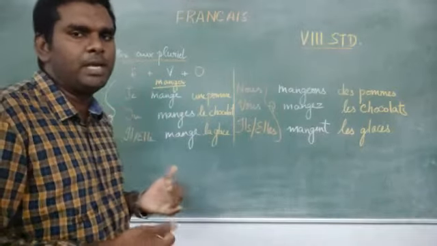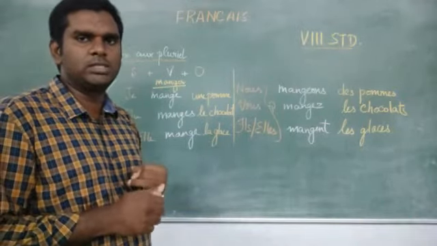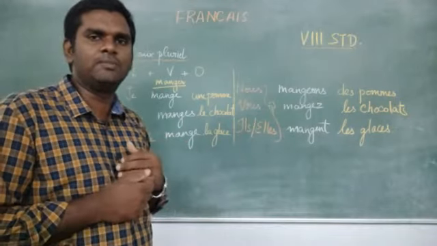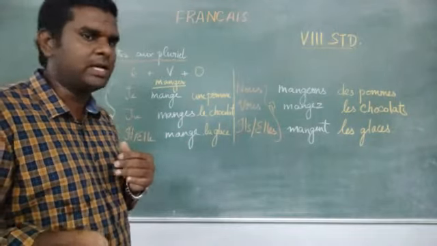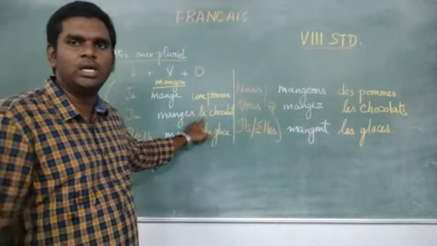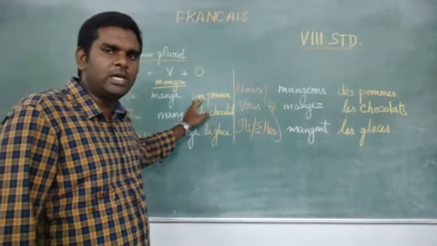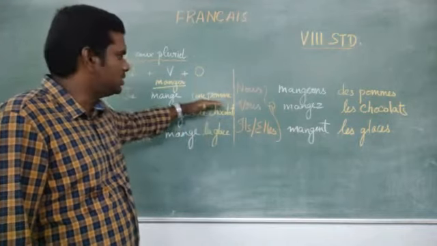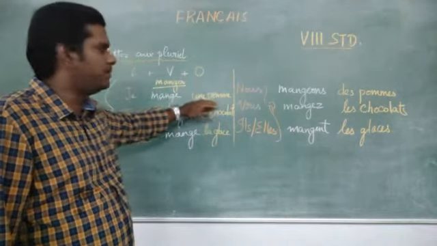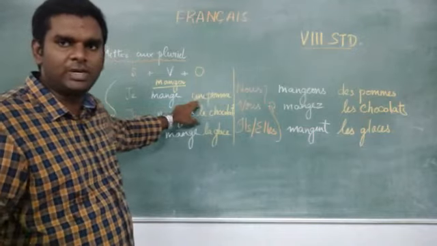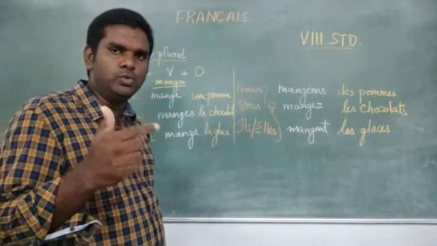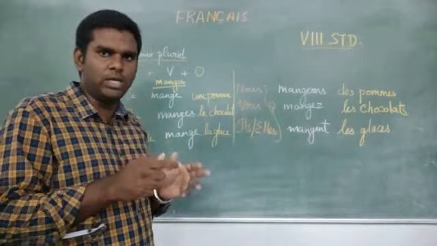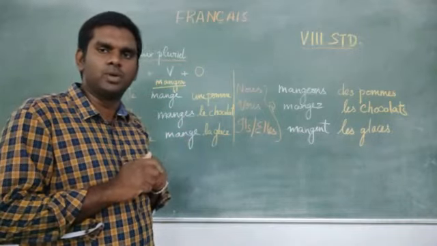So, object will be in the form of noun. That is, it will be either in definite article or indefinite article. So, in case it is definite article, le chocolat. In case it is indefinite article, une pomme. You know the rule of indefinite article: un and une are singular, and des forms the plural.